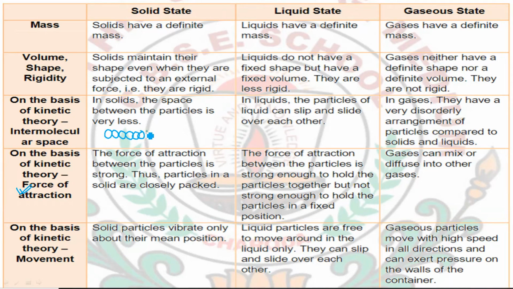An example is when we pack our clothes in a bag very tightly. That is like solid particles, very closely and tightly packed to each other, with no extra space left for the movement of the particles.